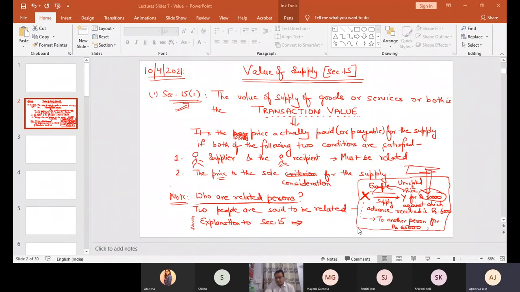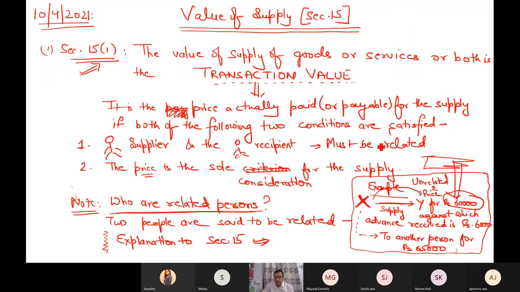Excuse me, sir. Yes? Sir, X and Y must be related or unrelated? Unrelated, what I have said. Sir, in point number 1 in the notes it is written must be related. Oh, so it is unrelated. You make this correction, it is unrelated. If it is related, then price doesn't make any sense. Must be unrelated. Make this correction: unrelated.